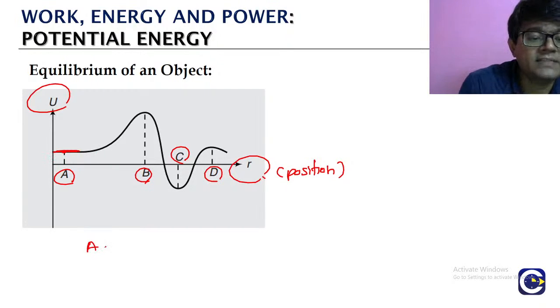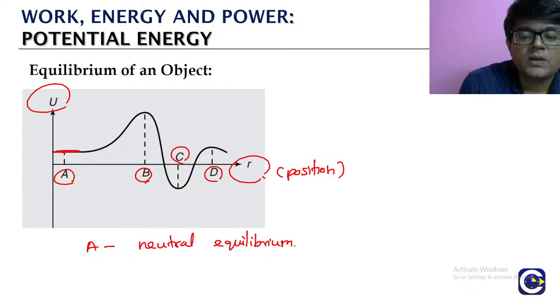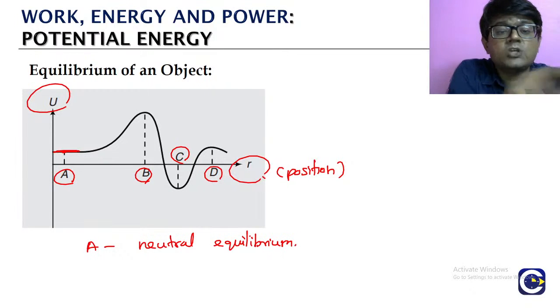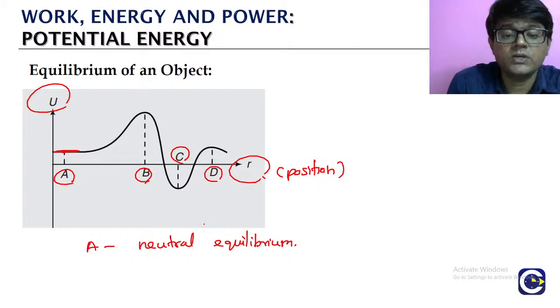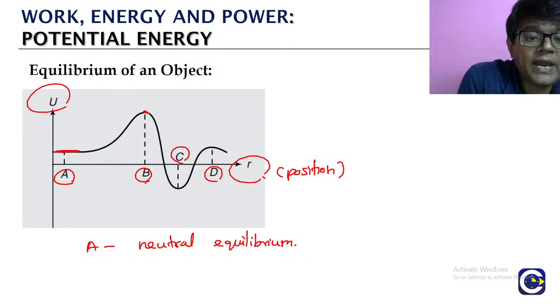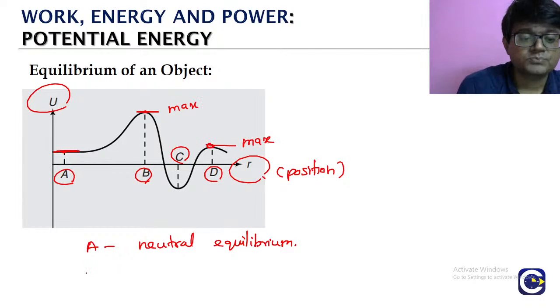So point A, we can say, is neutral equilibrium. Can we say or not? Point A, because there the potential energy is constant everywhere. That is why it is called neutral equilibrium. Point B, it is reaching a maximum. Same with point D also.